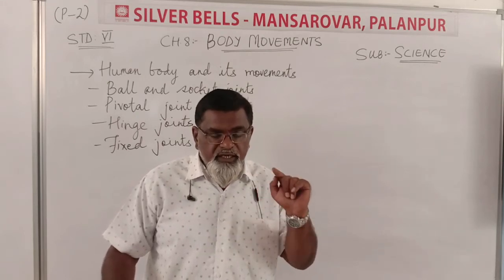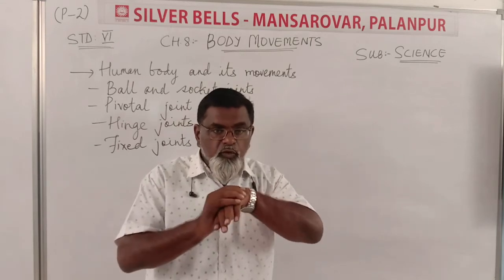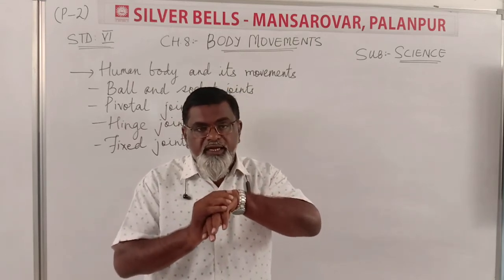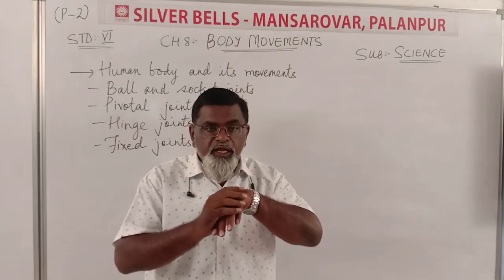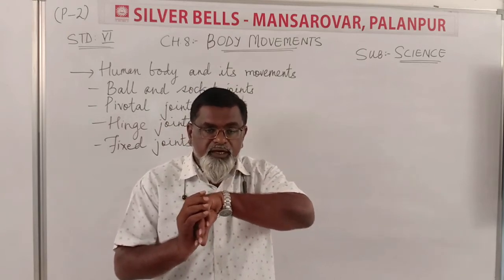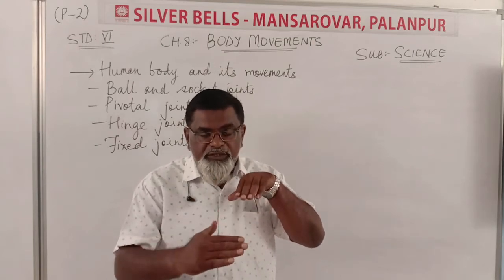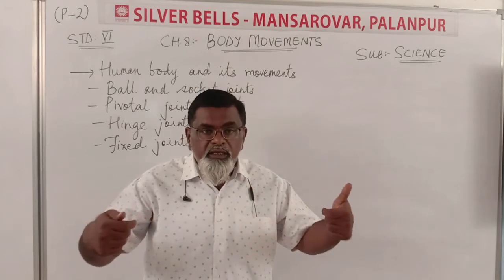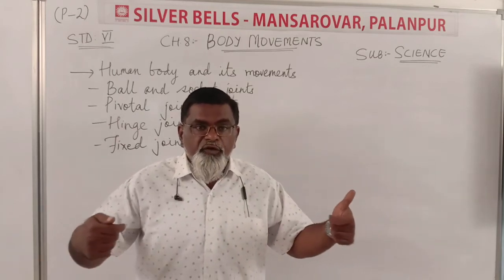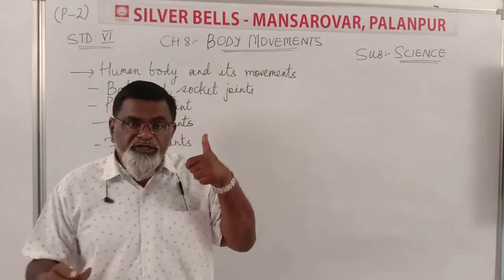As we have studied earlier, when you see a car, the steering moves around. When you turn your car to the right side, you have to turn your steering. If you turn your steering, it moves to the right with the help of the joints. Which are the joints? The rod which is there, and there is a joint between them, and the other joint which is tied to the wheel. So with the help of that joint, you can turn your car. So you can drive your car.